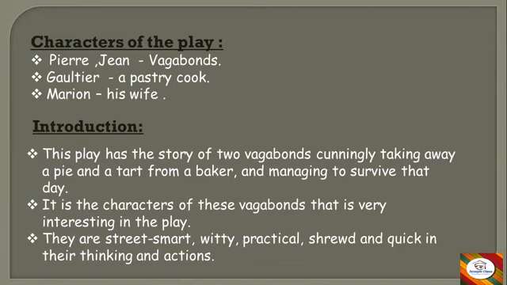So let us see the introduction of the play. This play has the story of two vagabonds cunningly taking away a pie and a tart from a baker and managing to survive the day. As you saw in the meaning of vagabonds, they are shrewd and cunning. These two vagabond boys take a pie and a tart from a baker. Pie and tart are sweet dishes baked in a bakery, and they are very delicious. This is very cunningly taken away by these two boys, and they manage to survive that whole day because they are jobless, they are wanderers, and they don't have anything to eat. This is how they find their way and survive.